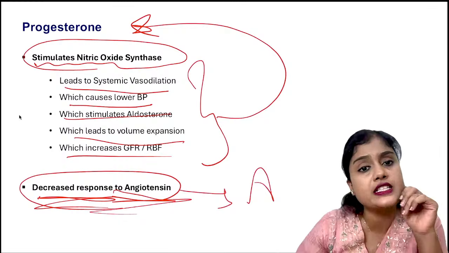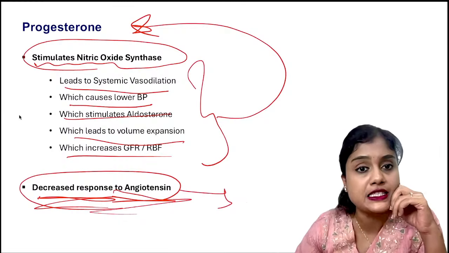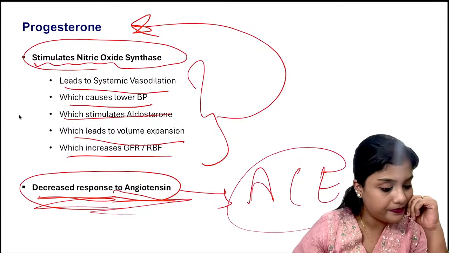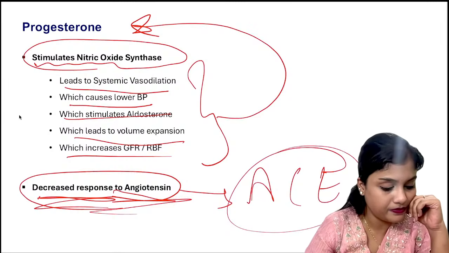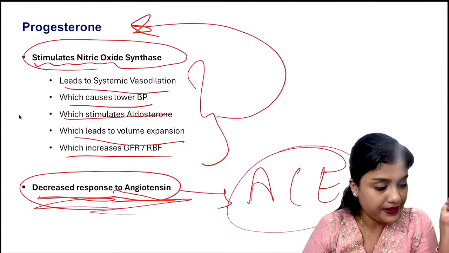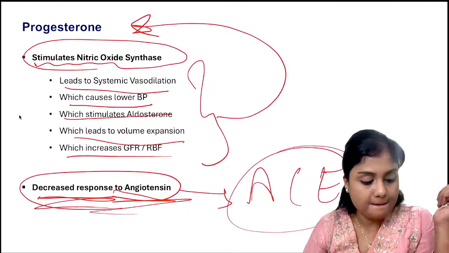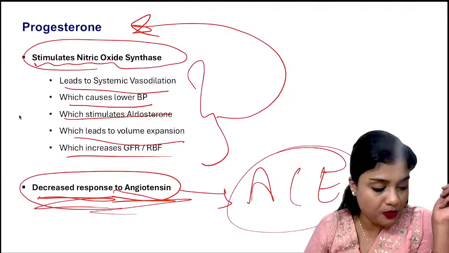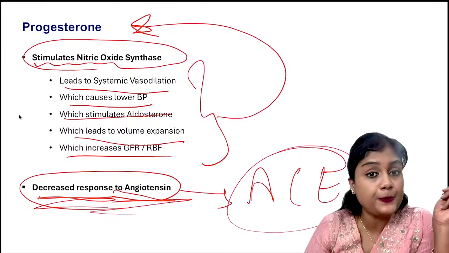So do we give ACE inhibitors for hypertension in pregnancy? Tell me. I'm waiting for some response. Do we give ACE inhibitors in pregnancy?